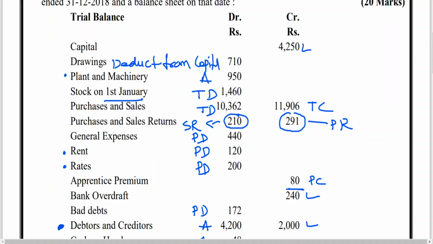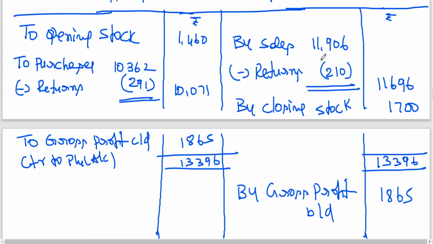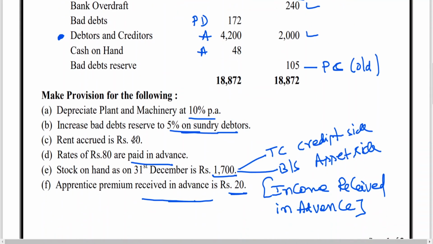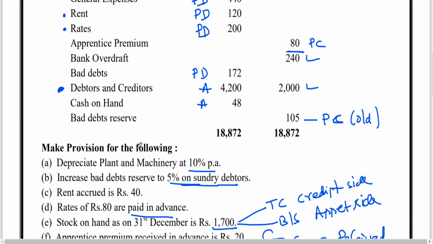General expenses 440. Rent 120, we got an adjustment on rent. What is the adjustment on rent? Rent accrued. I have given you the tutorial note to understand. 40 rupees to be added to rent.